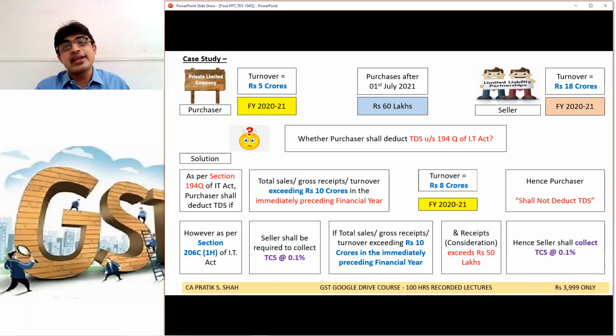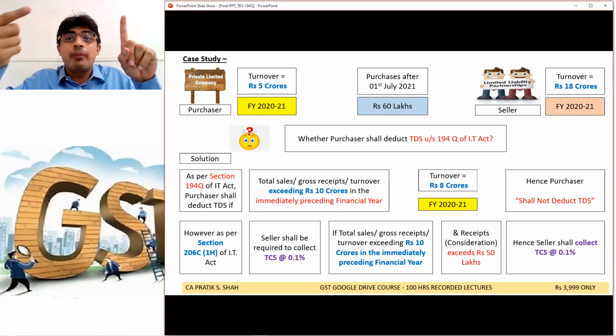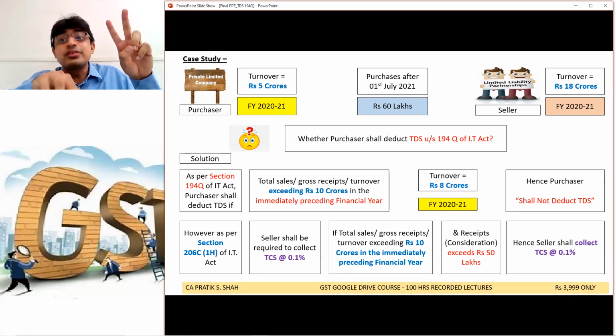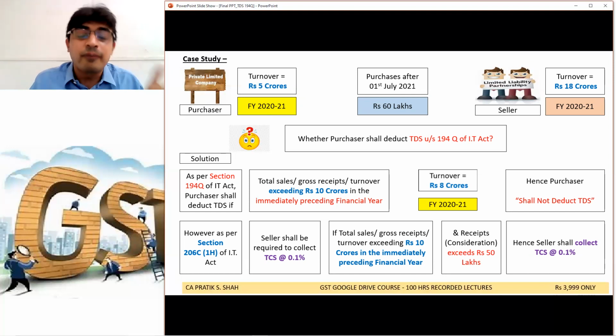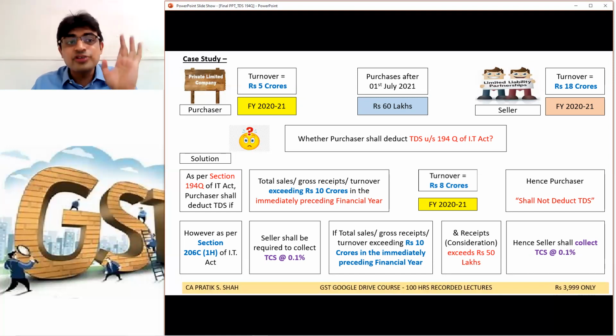So TCS will apply on this, sir. Right? So buyer will not deduct TDS under 194Q. But since seller turnover is above 10 crore, and the total sales value is above 50 lakh, the seller shall collect TCS at the rate of 0.1%. This is the first case study.